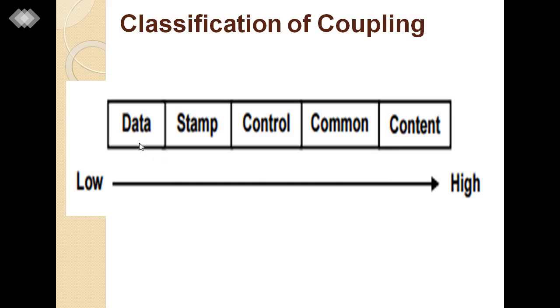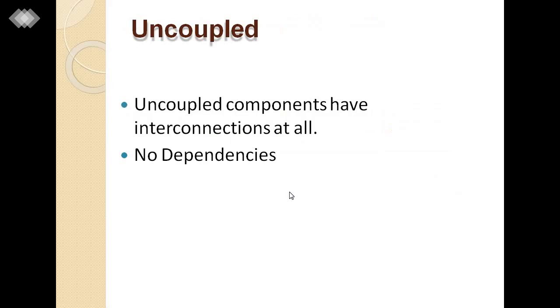You can understand that data, stamp, control, common and content are all types of coupling. When we move from data to content side, the coupling goes from low coupling to high coupling. The degree of coupling increases from left to right. So content coupling will be high and data coupling will be low.